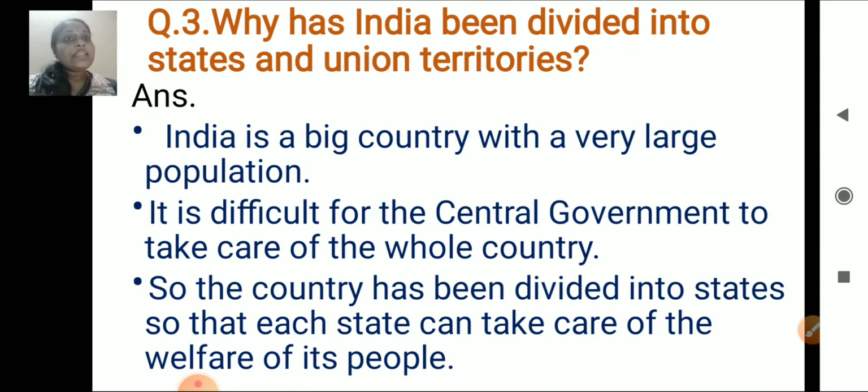Why has India been divided into states and union territories? India is a big country with a very large population, and it is difficult for the central government to take care of the whole country. For this reason, the country has been divided into states so that each state can take care of the welfare of its people.